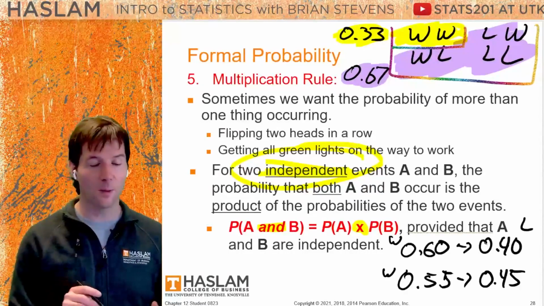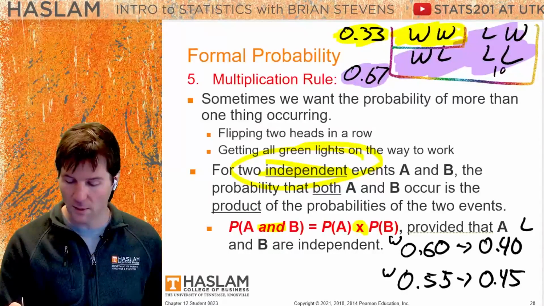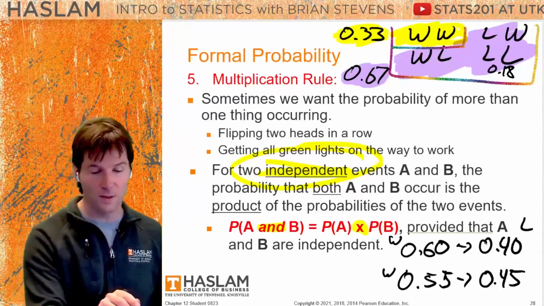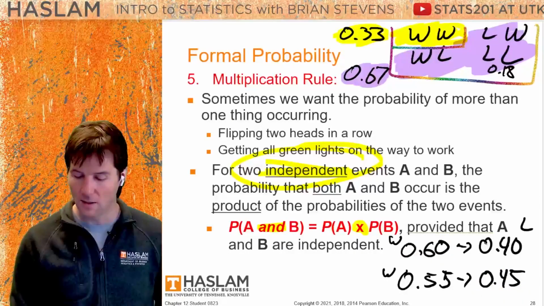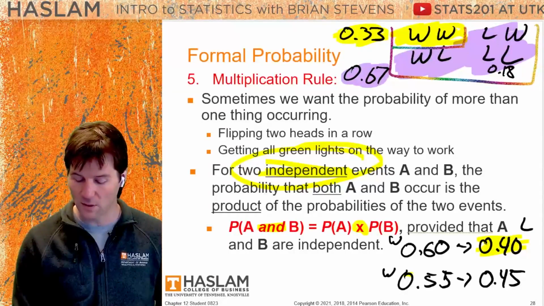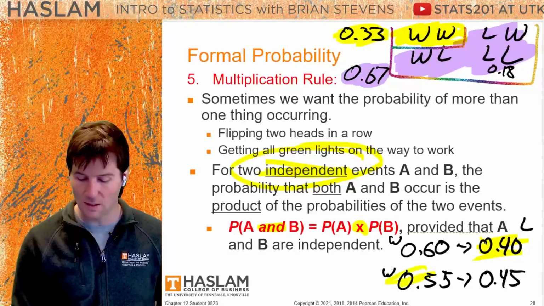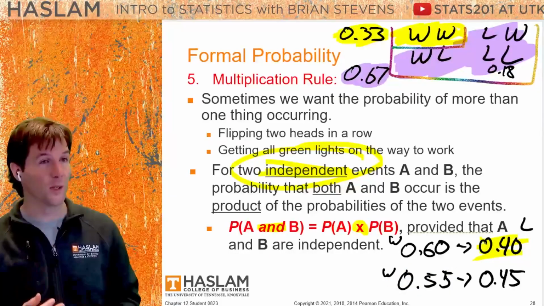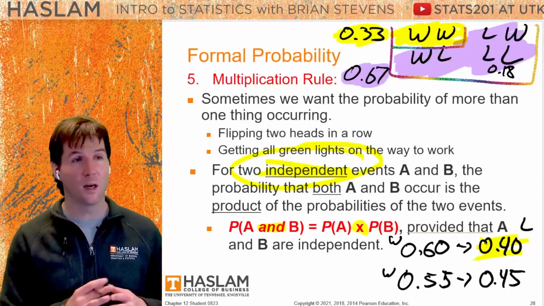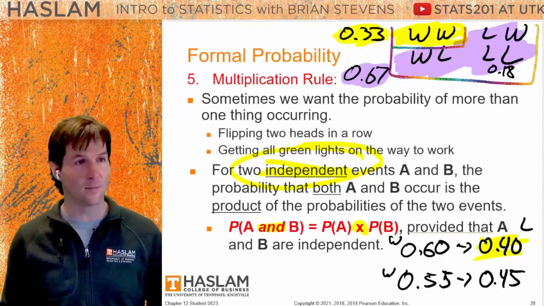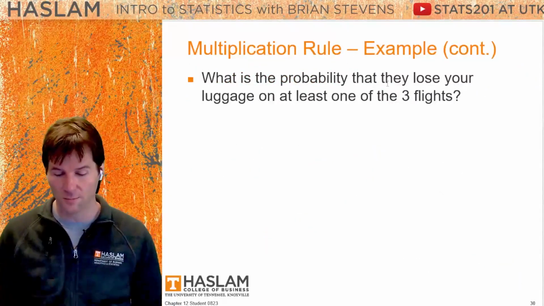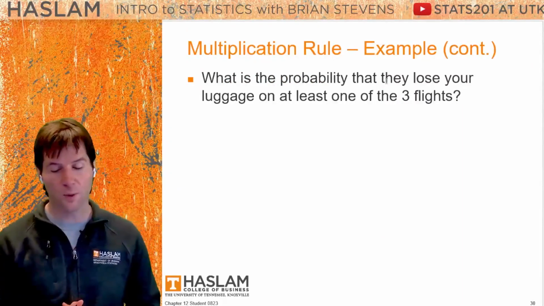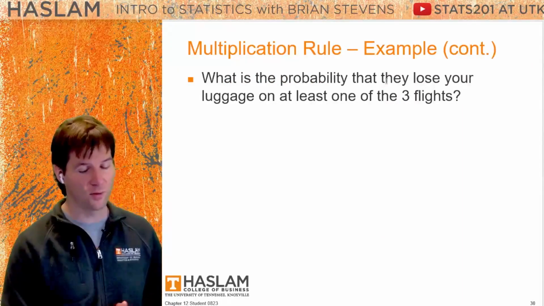You can write out every probability for each one of these individually, going in and figuring out the probability. This one, like we did, is 18%. What is the probability the first team wins and the second team loses? First team right here wins and second team loses would be this probability. And the first team loses and the second team wins. So you can figure out all these probabilities and write them below and figure out the full sample space of everything that could occur in this idea. As you can tell right here, there's lots of examples to do, and I'm going to write my own example right here. We'll do the luggage example. What is the probability that they lose your luggage on at least one of your 3 flights?